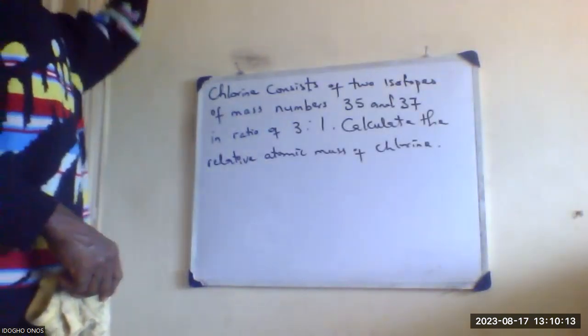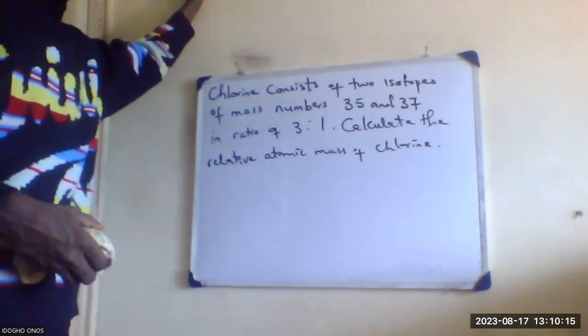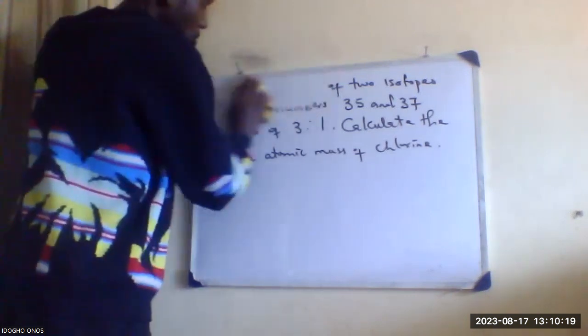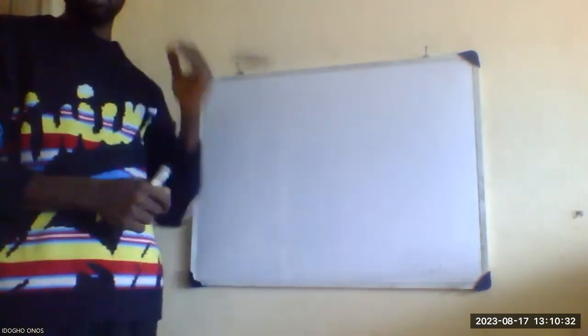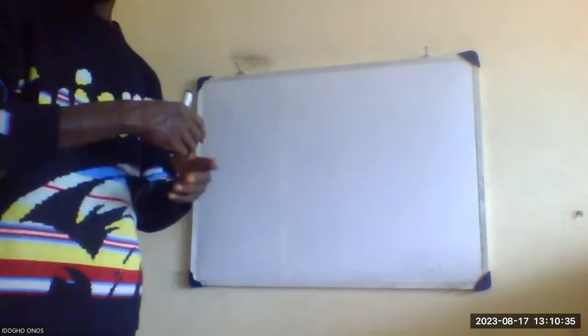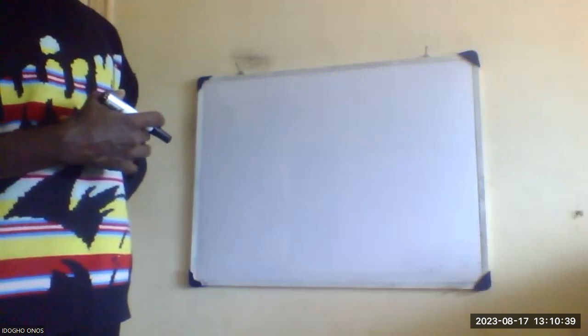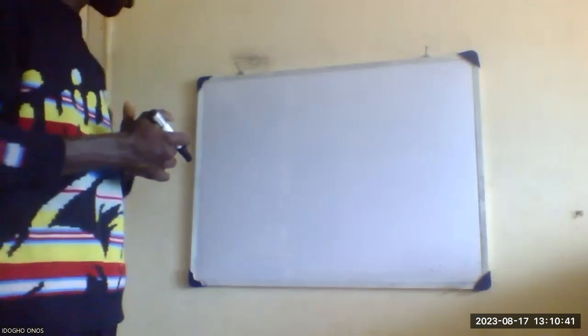So can I clean the board? Yes. Okay. Now this question is different from the first two that we did, right? What is the difference? This one is given in ratio. Very good. The first two were in percentage. So expose your students to questions like this. It's not every time it should be given in percentage, it can be given in ratio. So when given in ratio, you are going to do it like this.